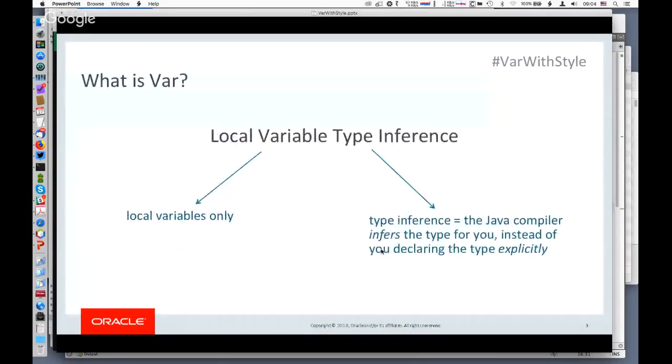All right, so let's talk about VAR. Like I said, the official name is Local Variable Type Inference, and that's a pretty descriptive name, right? One, it applies to local variables only. The other part is that it's about type inference. The idea is that you can ask the compiler to infer, or figure out, the type for you instead of you having to declare the type explicitly. So the official title, Local Variable Type Inference, is pretty descriptive.